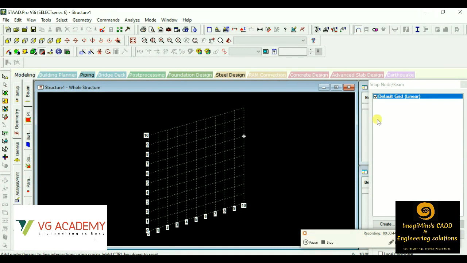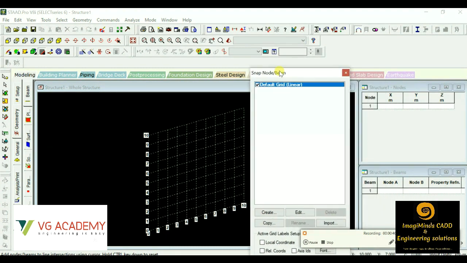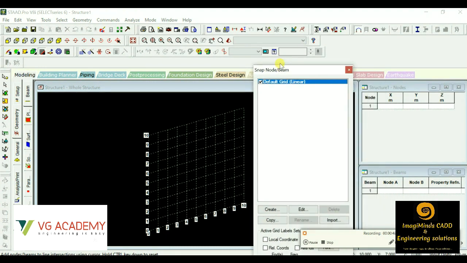So in the analysis part, first of all, we do the structural modeling, then we apply the properties in it, then after the application of load, we check the shear force, bending moment, deflection, displacement. All this we used to do theoretical calculations in strength of materials, right? So we'll be getting the detailed result with the help of the softwares.